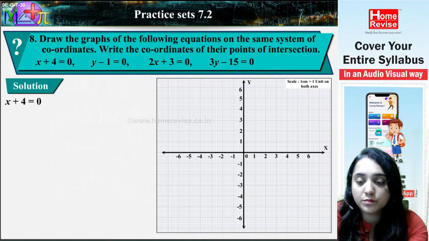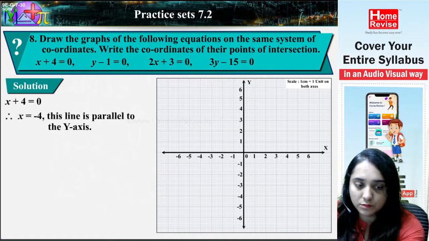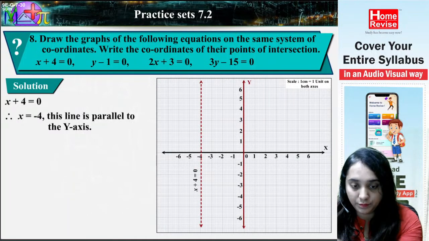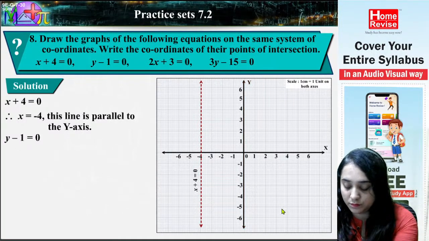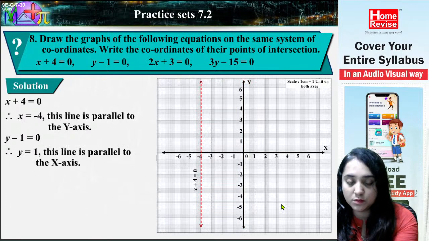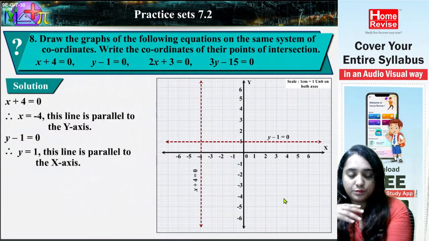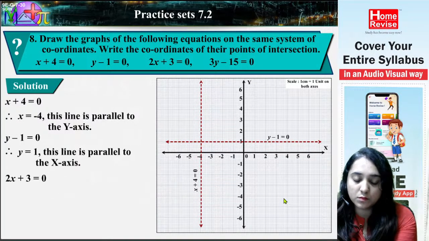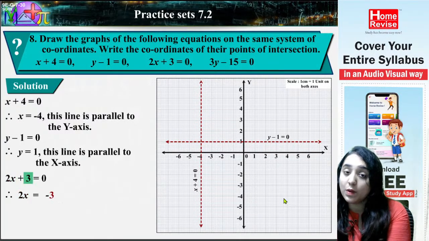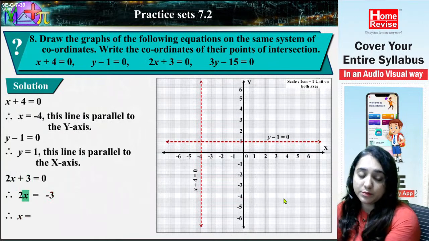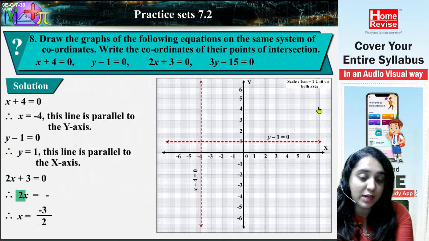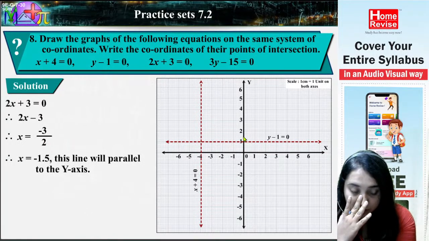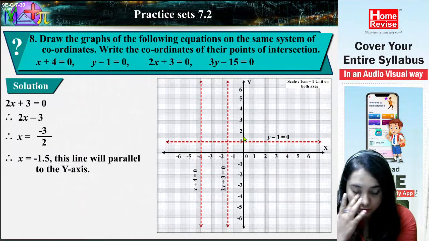Solution. x plus 4 is equal to 0. Therefore, x is equal to minus 4. This line is parallel to the y-axis. y minus 1 is equal to 0. Therefore, y is equal to 1. This line is parallel to the x-axis. 2x plus 3 is equal to 0. Therefore, 2x is equal to minus 3, so x is equal to minus 3 upon 2, which is minus 1.5. This line will be parallel to the y-axis.